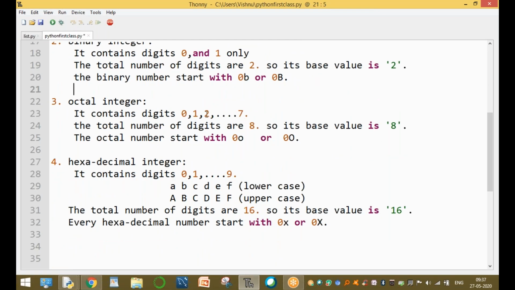Clear? And octal number: 0 to 7. Total number of digits is 8, so the base is 8. It is represented as 0 O. The first letter is 0 and the second one is O. 0 and O. Clear? And hexadecimal.